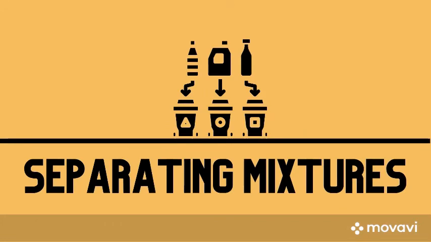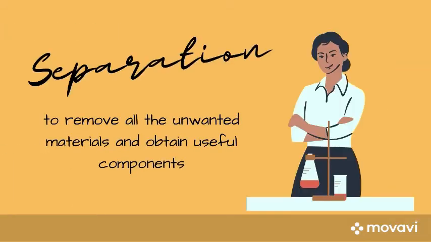Since most substances are naturally found as mixtures, they can be separated into their natural components. So finally, we will tackle the methods of separating mixtures into their component substances. Separation is usually done to remove all unwanted materials and obtain useful components. There are several types of separating techniques that are used in segregating a mixture of substances.